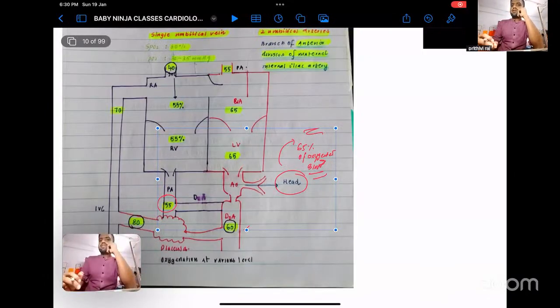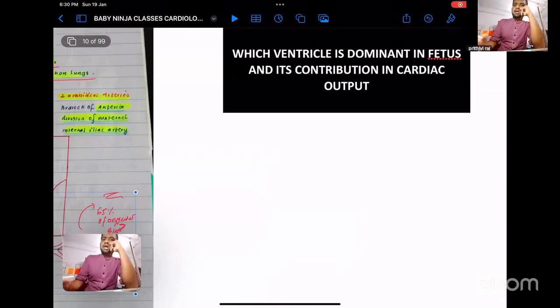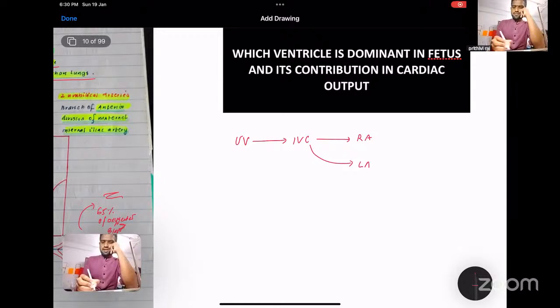So this is the percentage saturation. In short, the blood goes from the umbilical vein to the IVC, and from the IVC to the right atrium. Some of this blood directly enters the left atrium with the help of the foramen ovale. Right atrium, right ventricle. Left atrium, left ventricle. Aorta, and from the aorta, head and neck.